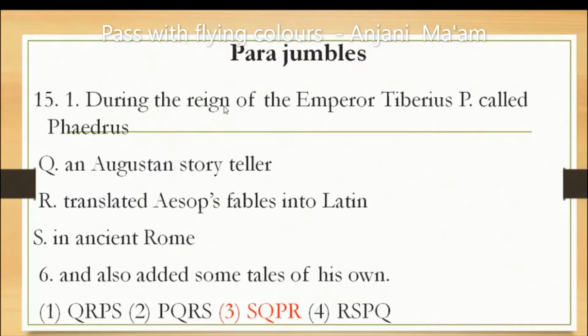First of all, here is the gap. The first sentence is, during the reign of the Emperor Tiberius. Then we have to find the series. In ancient Rome, this is where the time is given. Then an Augustan storyteller, what was he called? He was called Phaedrus. He translated Aesop's fables into Latin and also added some tales of his own. So the correct series will be SQPR.